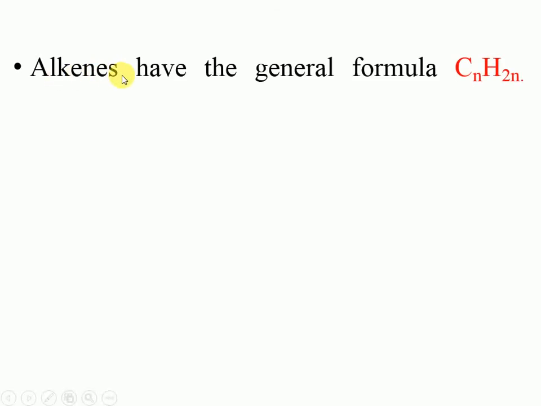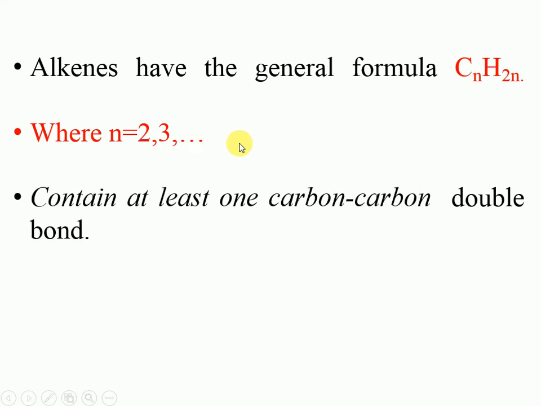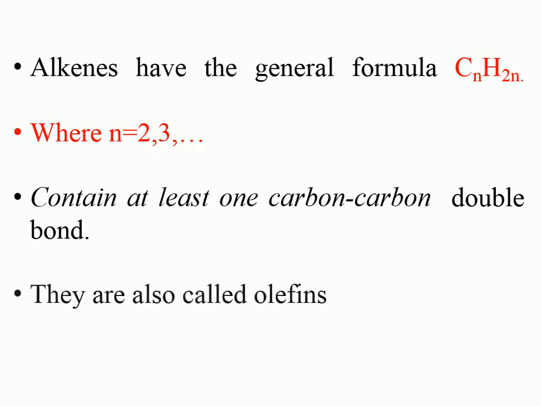Alkenes are compounds having the general formula CnH2n, where n is equal to 2, 3, or any number, and they contain at least one carbon-carbon double bond. They are also called olefins.